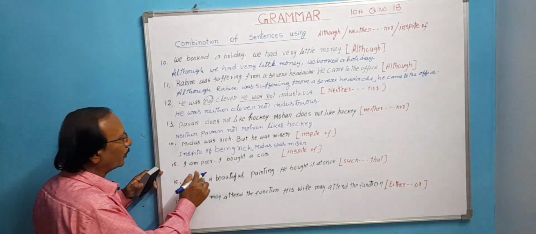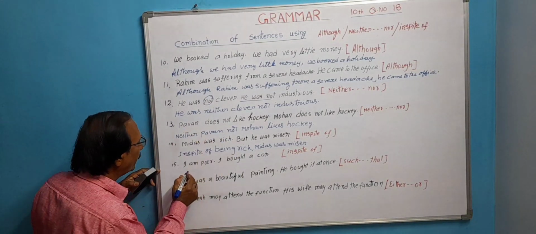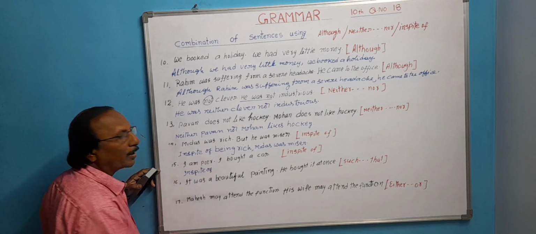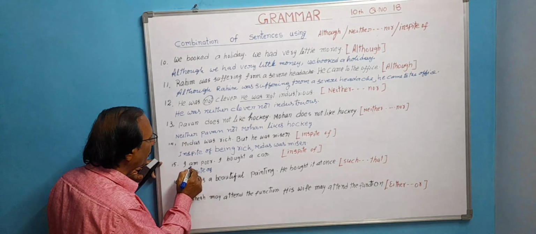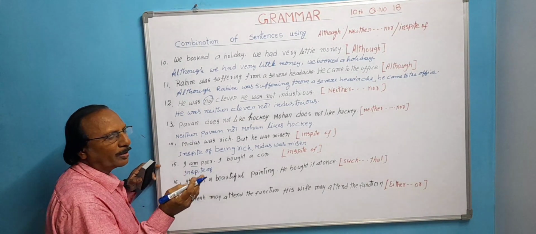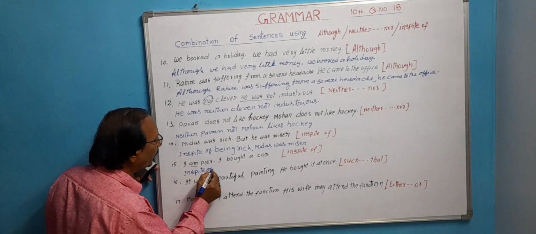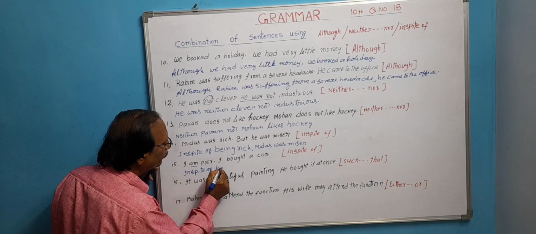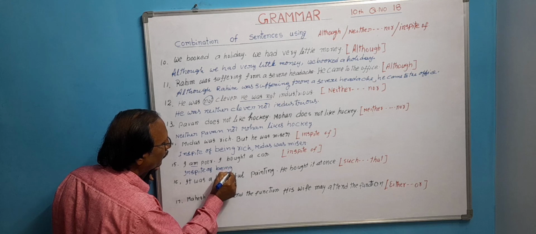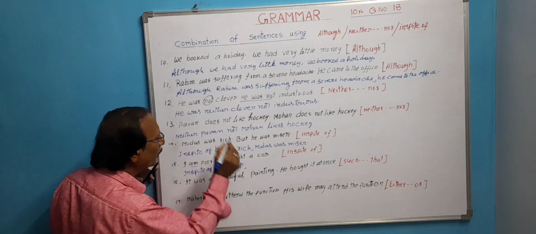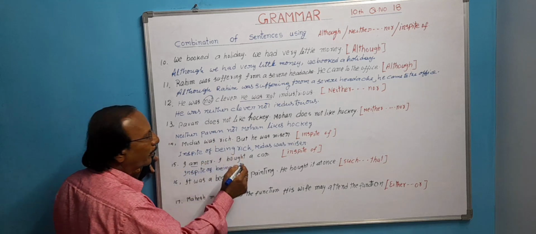In such a case, in the same way we have to write in spite of being. Here am is there. As I have told, when there is am, is, was, or were, we have to write being. In spite of being poor, comma, I bought a car.